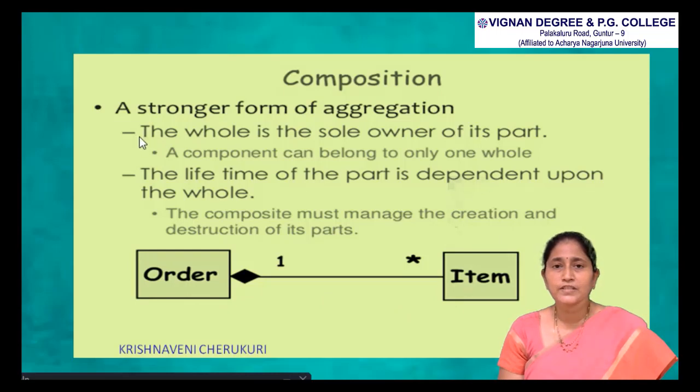So it shows a strong form of aggregation. The whole is the sole owner of its part. A component can belong to only one whole. The lifetime of the part is dependent upon the whole. So the composition must manage the creation and destruction of its parts.